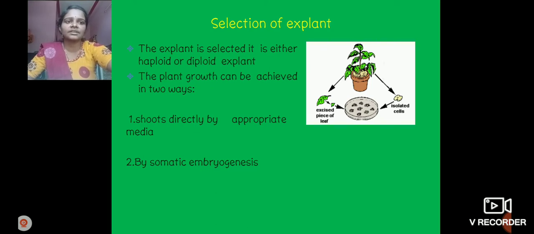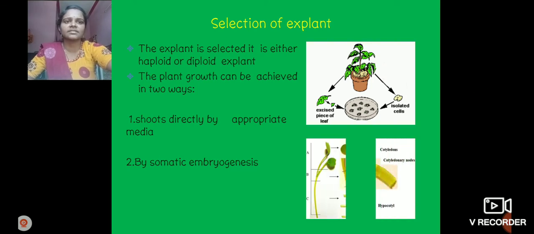We can take any plant part, an excised piece of leaf, and isolated cells are taken in a Petri plate. The callus is formed after culturing the plant tissue.